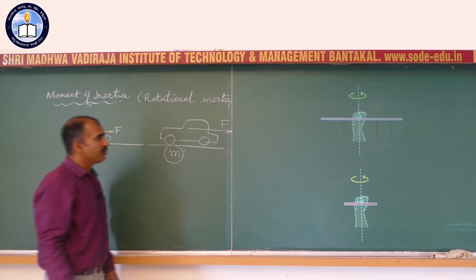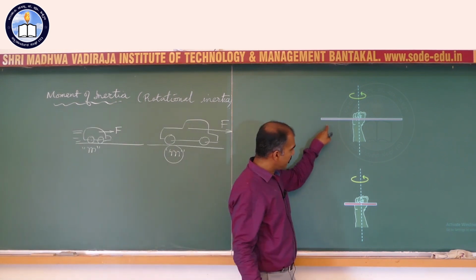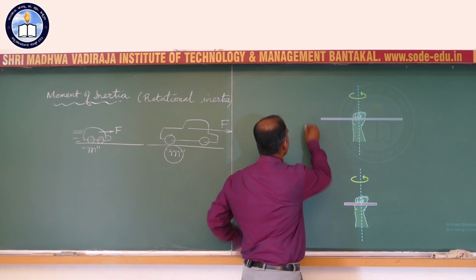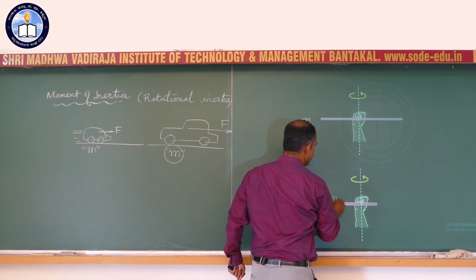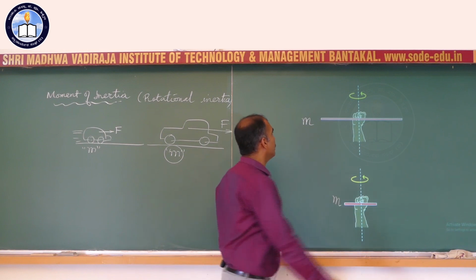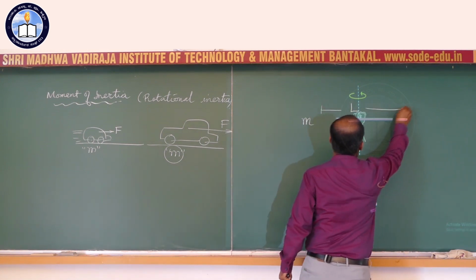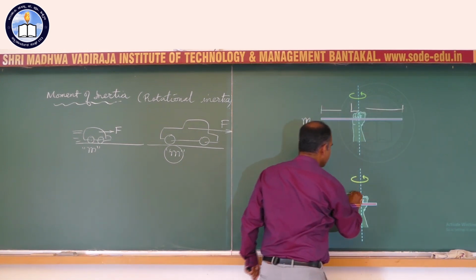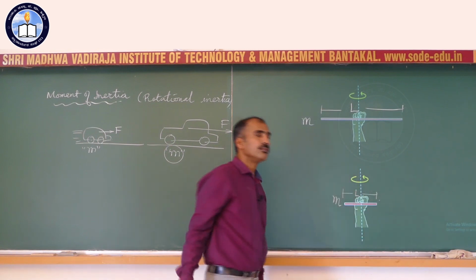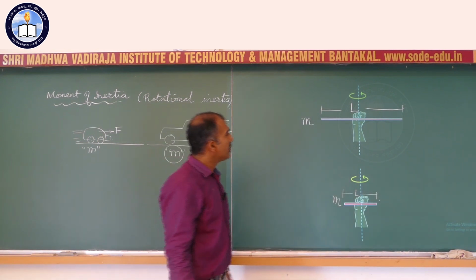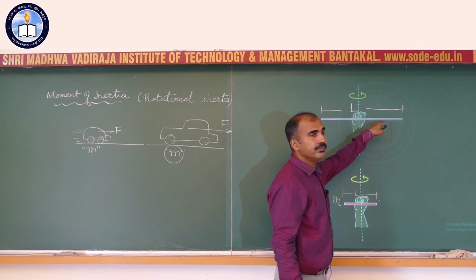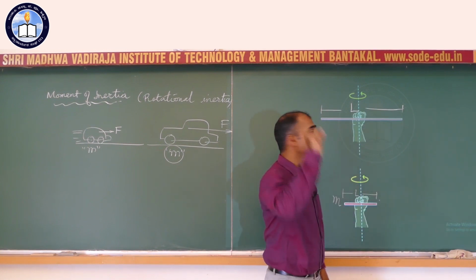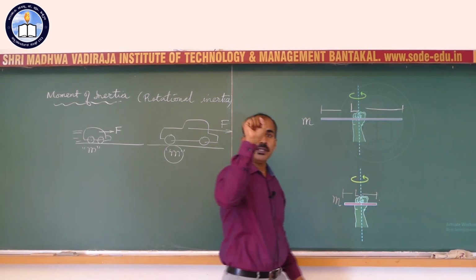In much the same way, if you have a rod, look at that, both of them are of the same mass, but the lengths are different. Here it is having bit larger length than here. So what do you see? Greater the length, harder it is to spin in your hand. Try to spin it in your hand.